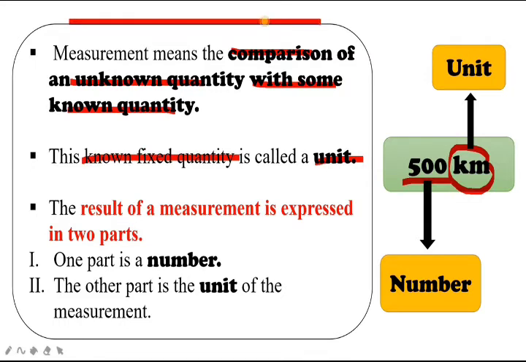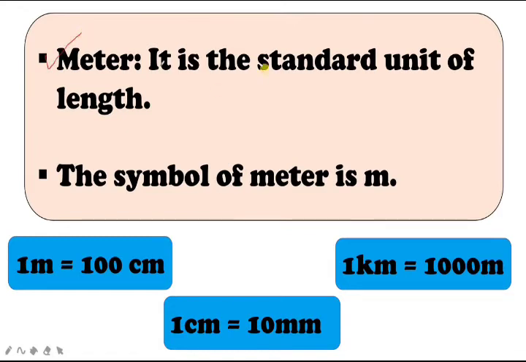Suppose it is 500 kilometers from this place to this place. Writing 500 alone is wrong, because along with 500 you don't know what you measured. So you have to express the fixed known quantity, the unit. Whenever you write any quantity, you have to express the unit. Students, meter is the standard unit of length, and its symbol is small m. 1 meter is equal to 100 centimeters, 1 centimeter is equal to 10 millimeters, and 1 kilometer is equal to 1000 meters.